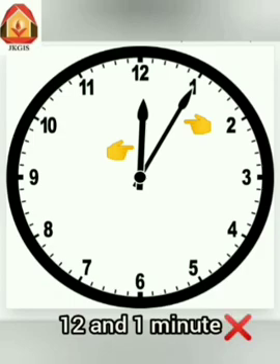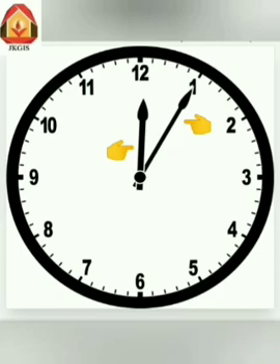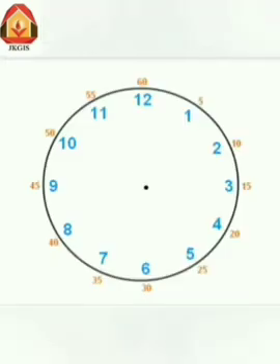You know, friends, in a clock between two numbers, there are 5 minutes. So, when the minute hand is at the 1, it means 5 minutes have passed. Friends, we can also understand this with the help of multiplication of 5 or skip count of 5s.